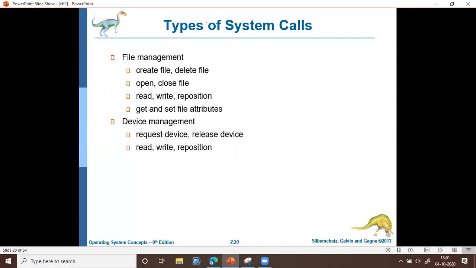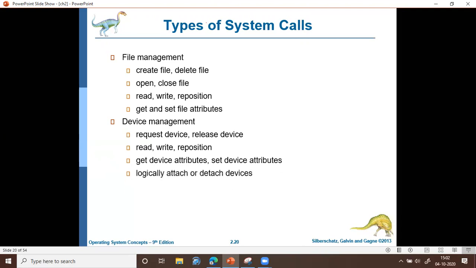And there are system calls to get and set the device attributes. Get the device attributes and set the device attributes. Again, attributes represent the device ID, what operations can be performed on the device, all these things.